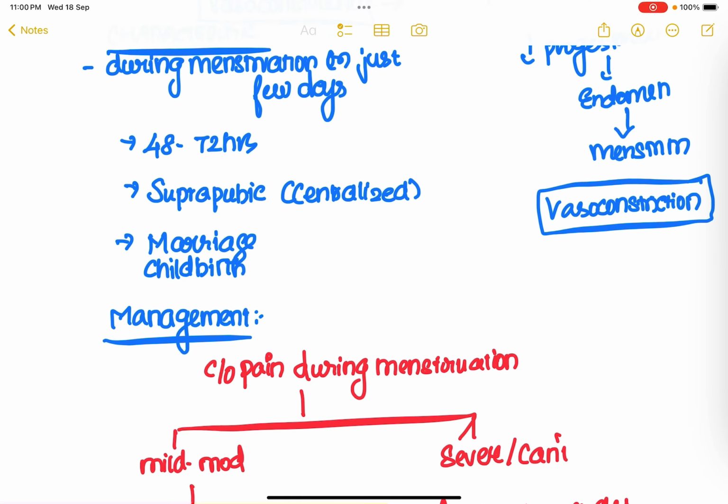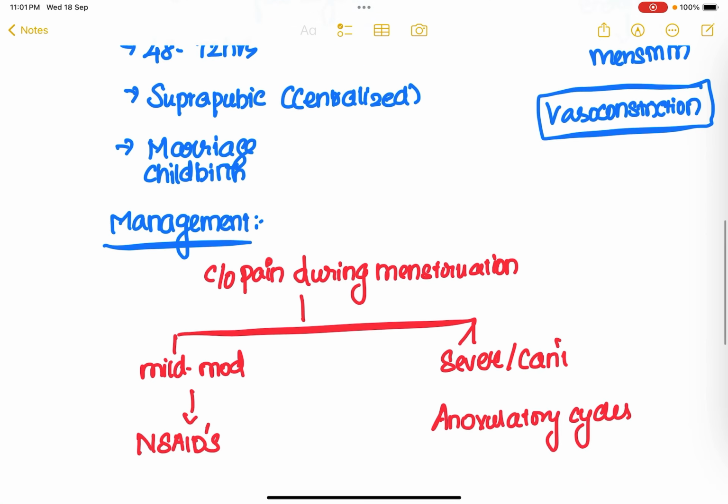Now, you tell me whether the patient is going to experience the same kind of pain throughout her life, throughout her menstrual cycle? No. Why? Because we all know that a female is going to enter different stages of alterations throughout her life, right? She is going to get married, she is going to have coitus with her partner, and she is going to deliver a child, giving birth. So as the cycle of a female gets altered, this kind of pain is actually going to alter in intensity as well. Once the female enters the different stages of her life, this pain will actually become subtle, right? Yes. Okay.